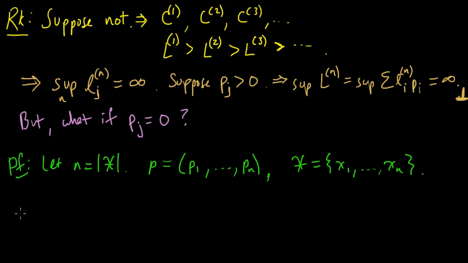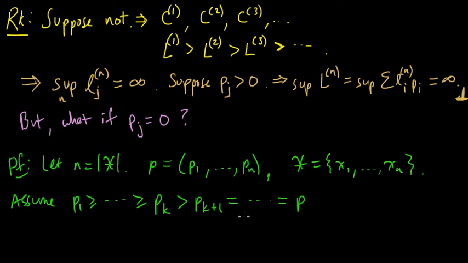So let's label these in such a way that p_1 is greater or equal to p_2, and so on down to p_k, and let's say k is such that this is the last positive one, and after this all of them are 0. So p_{k+1} up to p_n are all 0.